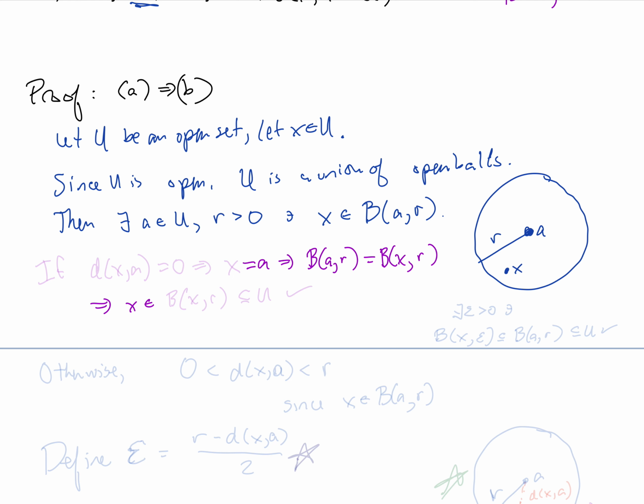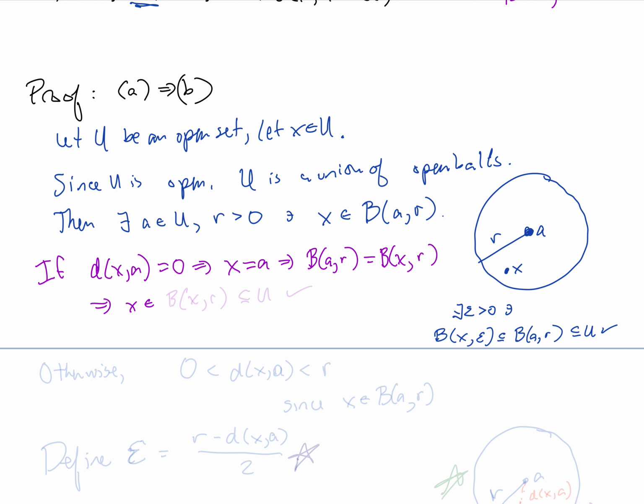What we want to show right now is that there is some epsilon greater than 0 such that the ball centered at x with radius epsilon is contained in this ball centered at a with radius r, because if we do that, then we know that this ball is contained in U, and that will prove that A implies B. So here's sort of a boring case. If it turns out to be the case that the distance between x and a is 0, that means, by definition of a metric, that x and a are actually the same element.